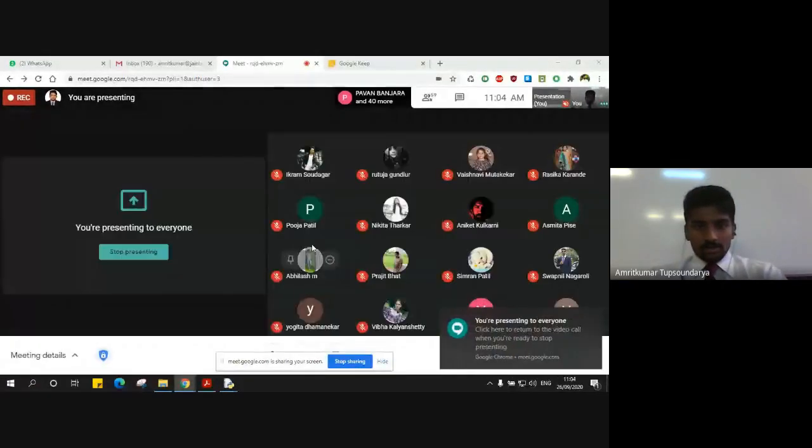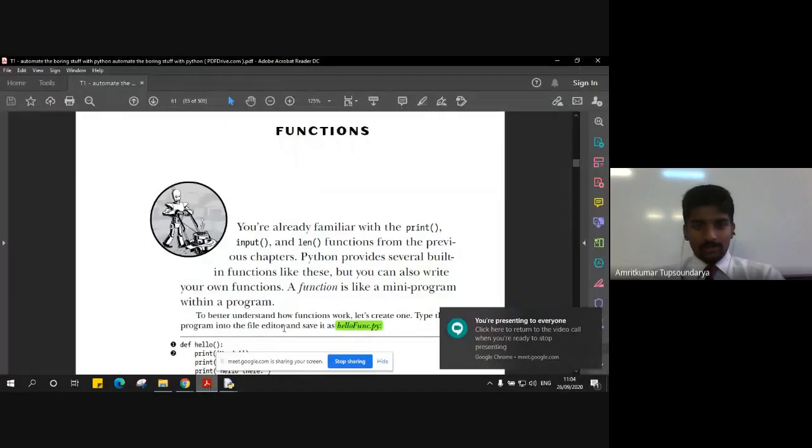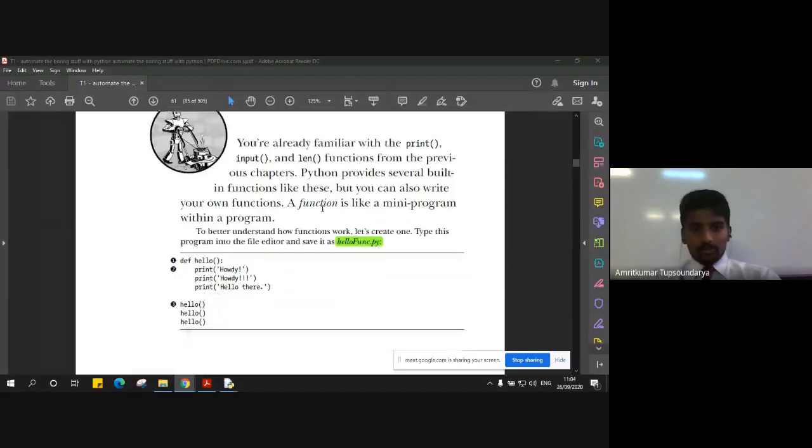Okay, so in today's lecture, before starting off, let's have a brief recap of what we did in our last class. We started off with a new chapter in module 1, that is functions. We discussed a small program, how to declare a function, how to define a function, and how a function can be useful to us when we talk about repetitive programming or a specific task which has to be performed repeatedly in a whole program.